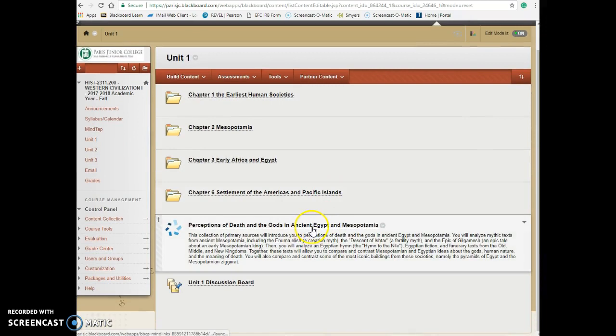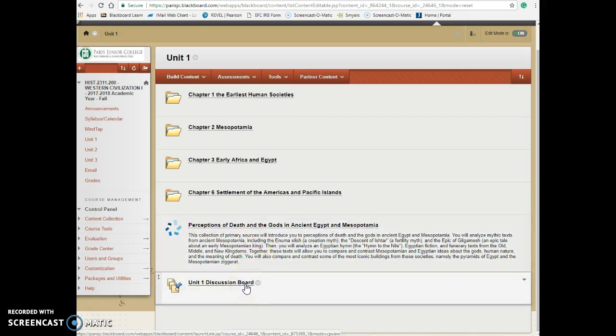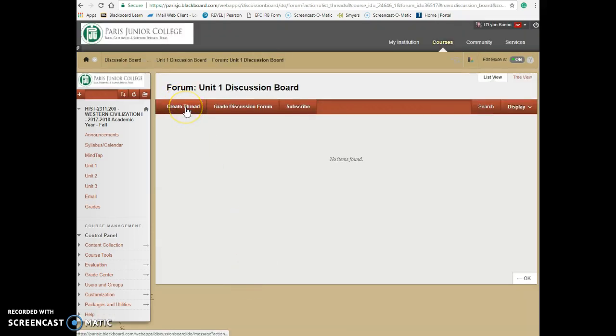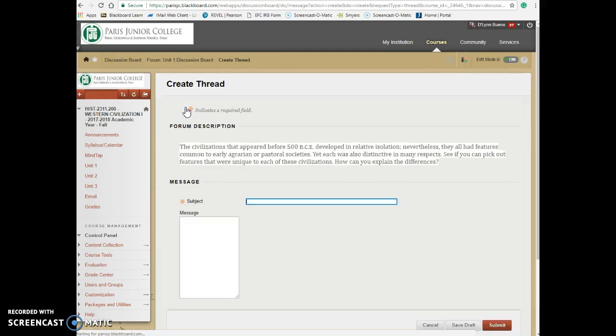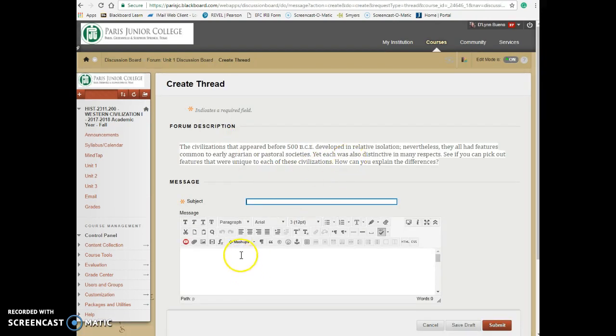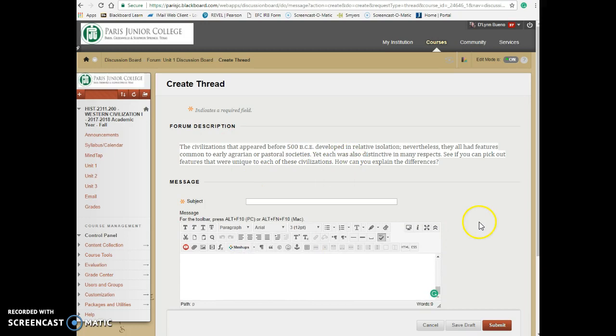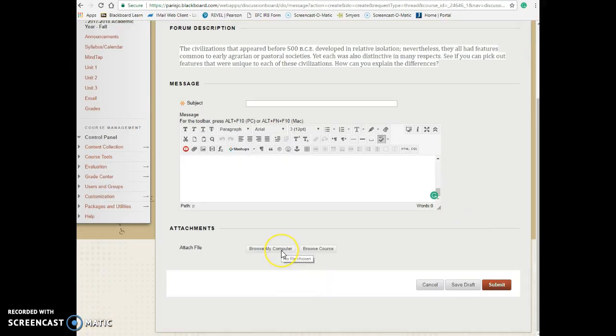And then here, this is another activity that's in Cengage that you're going to do. This is your unit activity. And then your Unit 1 discussion board is here. Make sure you create a thread in order to see what the topic is and to be able to post. So you're going to post it right here. You can also attach if you want, but it's only 200 words.